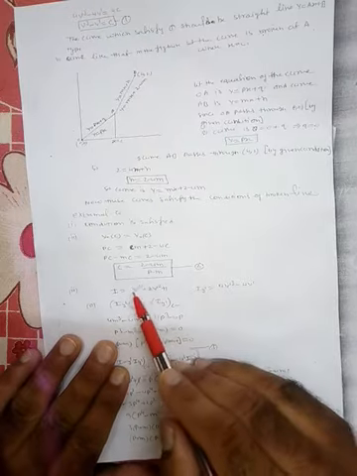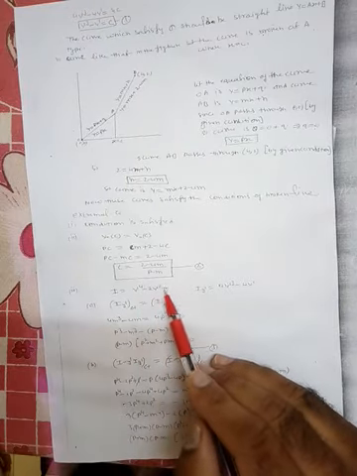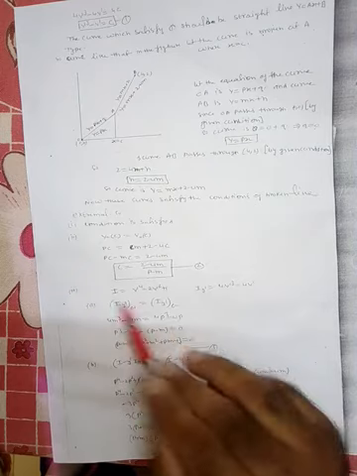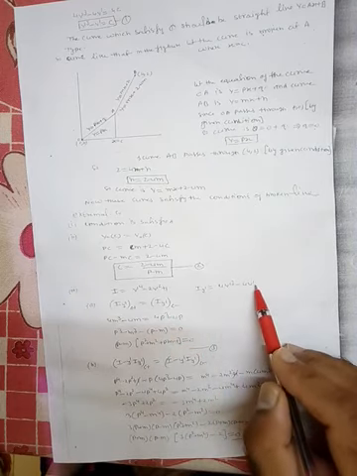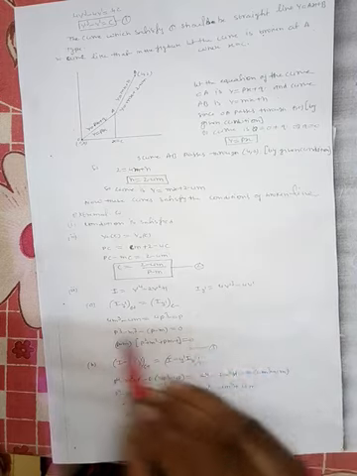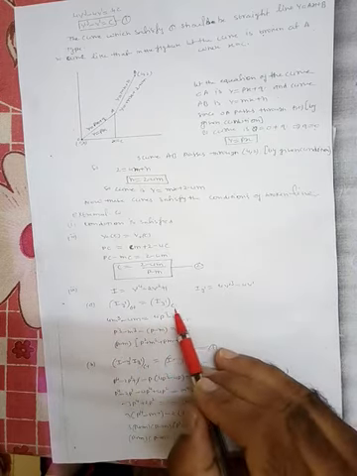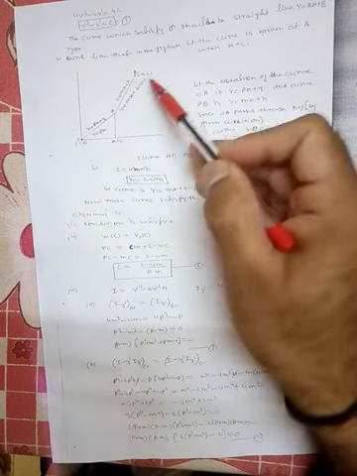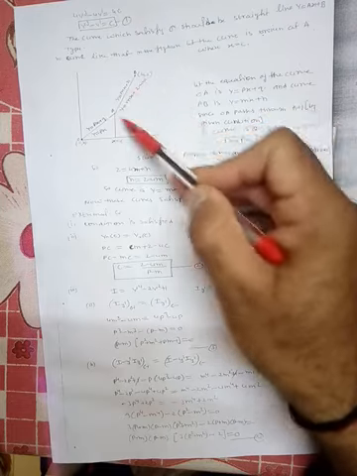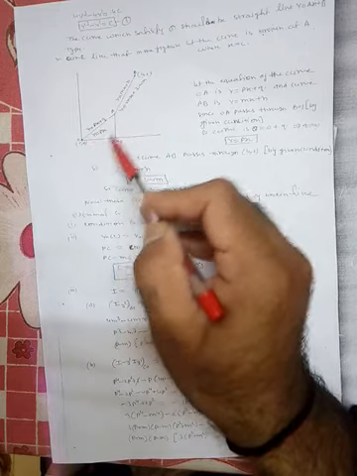What is I? I is y dash to the power 4 minus 2y dash square plus 1. Now differentiate this. So I_y' is 4y dash cube minus 4y dash. Now the first Erdmann condition is I_y' at c plus is equal to I_y' at c minus. C plus means the right hand side, so you can use this curve. For c minus, it means the left hand side from x, so you can use the curve y is equal to px.